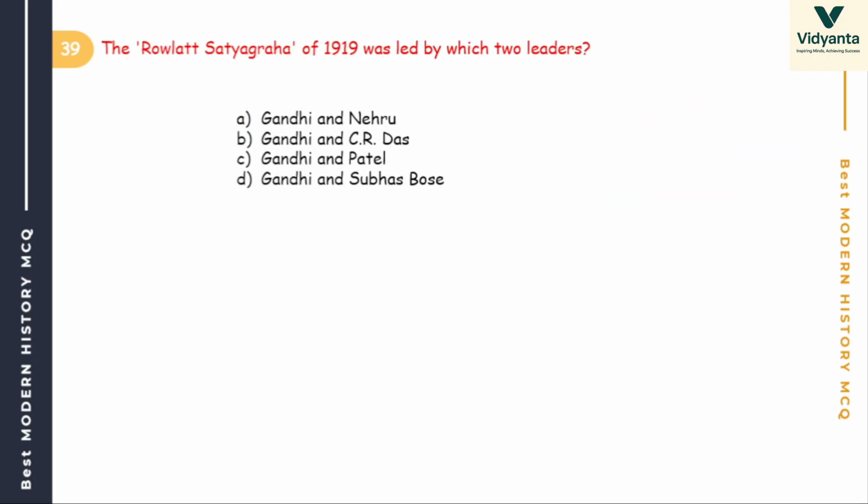Clear? Chalo, next. Rowlatt Satyagraha 1919 was led by which two leaders? Gandhi Nehru, Gandhi C.R. Das, Gandhi Patel, Gandhi and Subhash Chandra Bose. Rowlatt Satyagraha 1919. Okay. So the answer is Gandhi and C.R. Das. Rowlatt Satyagraha. And one more question.